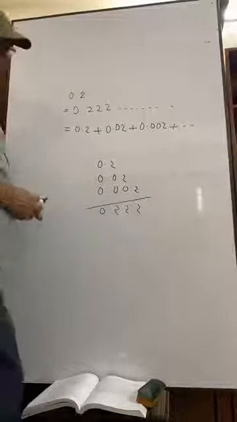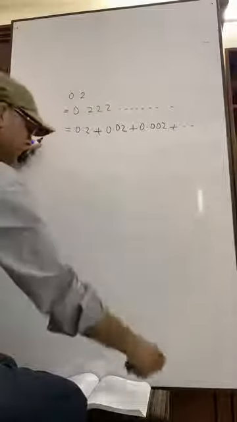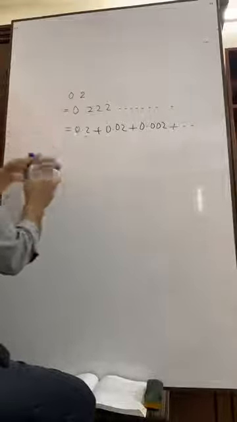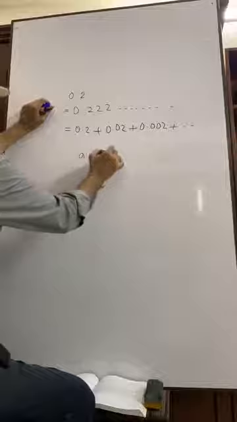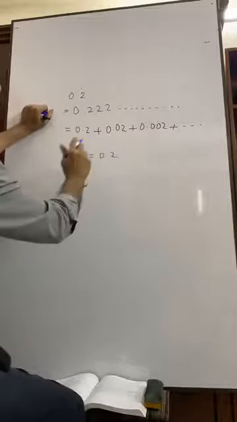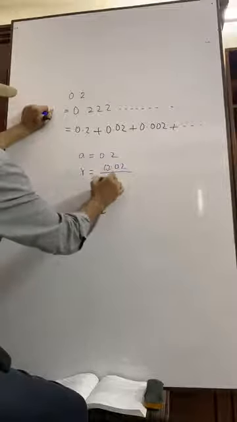Now, the interesting fact is that, what is A here? Can you tell me? A is 0.2. R equals what? 0.02 divided by 0.2.